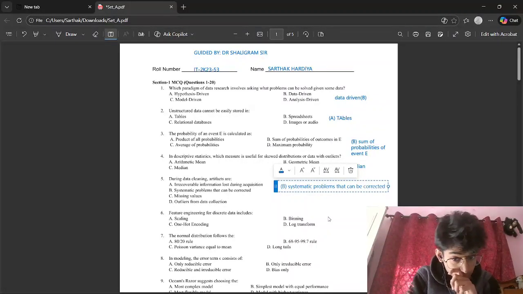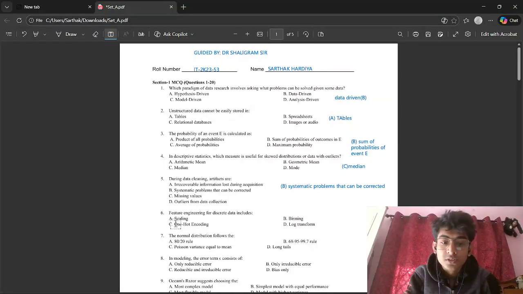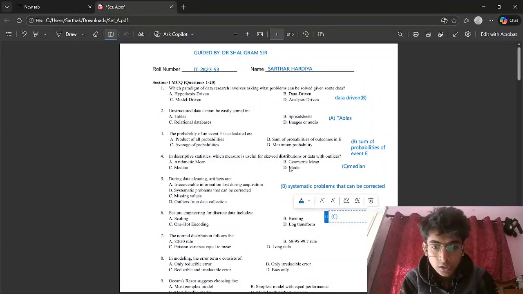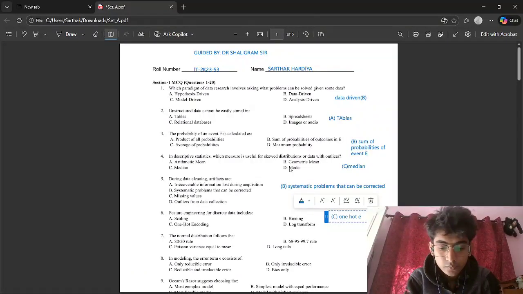Right. Sixth question. Feature engineering from discrete data includes scaling, binning, one-hot encoding, log transform. Now see, we are asking for discrete data. Here scaling is for numerical data, binning is for numerical data, log transform is for numerical data which is used in pre-processing the feature variables, right? So the correct answer should be one-hot encoding in which we convert the categorical data into numerical vectors so that our ML model can feed it and make a correct prediction model, right? The correct answer should be one-hot encoding. In Python, it is implemented using pd.get_dummies, right?